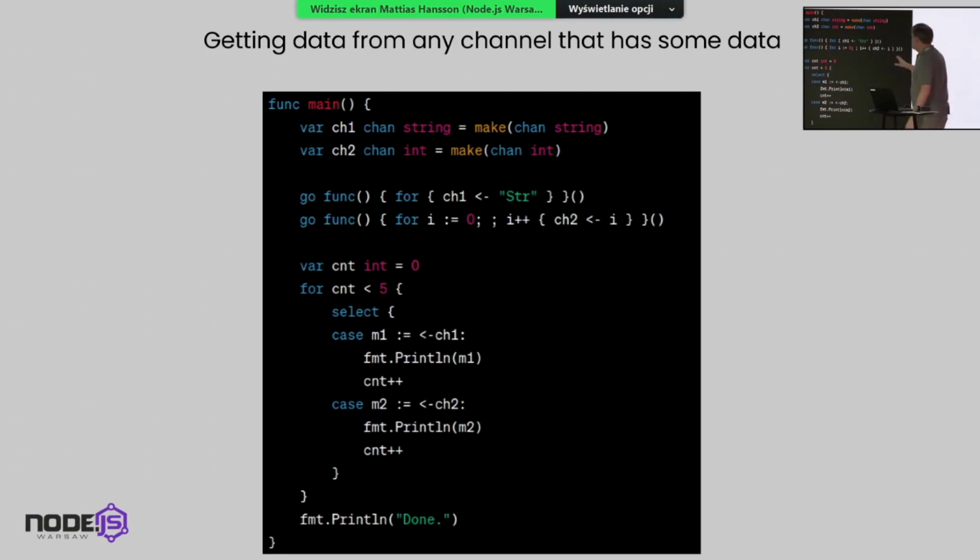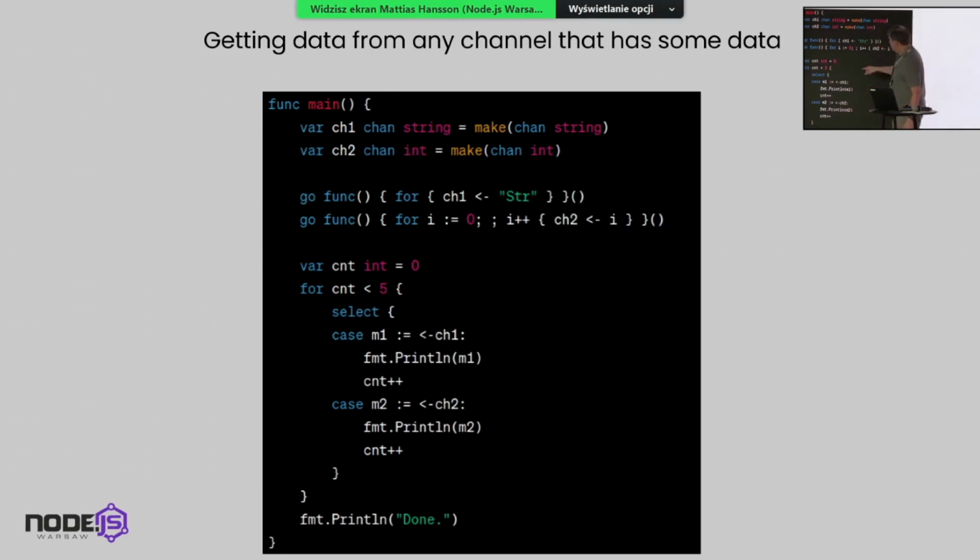So what will be happening here, you won't get a complete lunatic that is just pushing STR into this channel, because what happens is that it pushes the first STR into this channel on the conveyor belt in this picture. But then, when it comes to push the next one, it has to stop, it has to wait, because no one has pulled it off yet. So, okay, we have those two, and then basically this is a small loop of 5 times pull something off one of the channels.